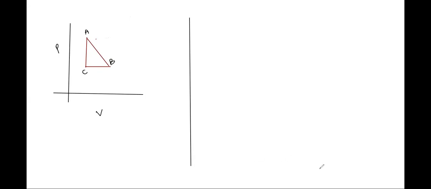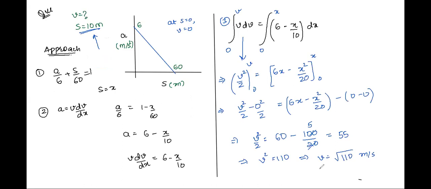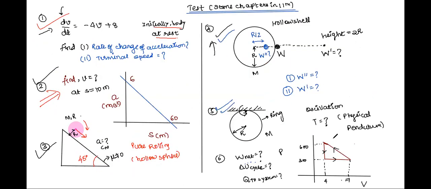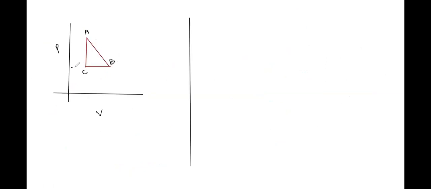Let's take the points as A, B, and C. The pressure values are 300 and 600 pascals, and the volume is in meter cube. It changes from 4 at C to 7 at B. I need to find the change in internal energy during the cycle. Then I need to find the work done and also the heat given to the system.